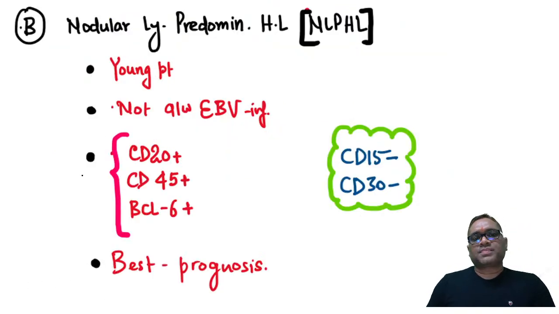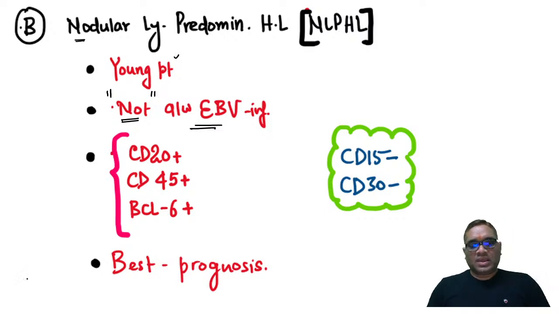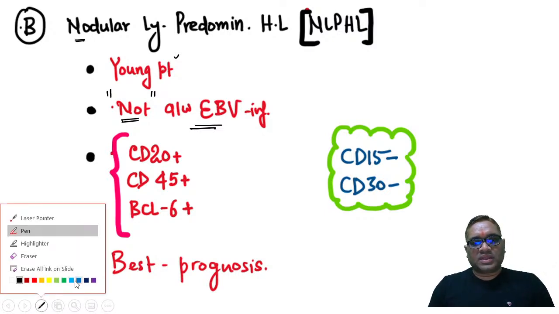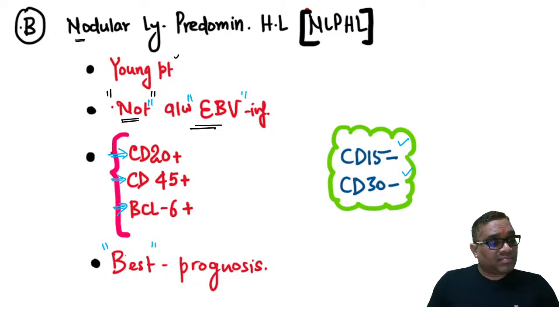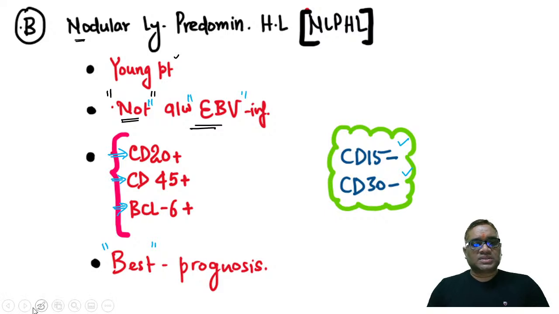So you can see in this other picture also, right? Nodular lymphocyte predominant will usually be in young patients. And another very important point: usually Hodgkin's lymphoma is associated with Epstein-Barr virus infection, but nodular lymphocyte predominant has no association with Epstein-Barr virus. That was the question in the exam. Since they arise from the germinal center, they are CD20 positive, CD45 positive, and BCL6 positive. But remember, classical CD15 and CD30 will be negative here, and they will have the best prognosis amongst all types of Hodgkin's lymphoma.